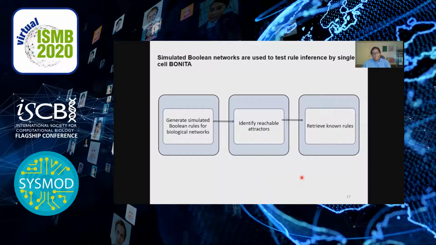We went on to test the performance of this rule determination algorithm using a set of simulated networks. The topologies of biological networks were used to generate Boolean functions, and a set of reachable attractors for each of these simulated networks was provided as a training set for single-cell Bonita.